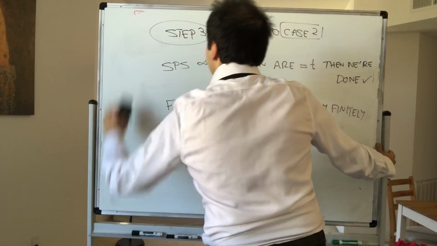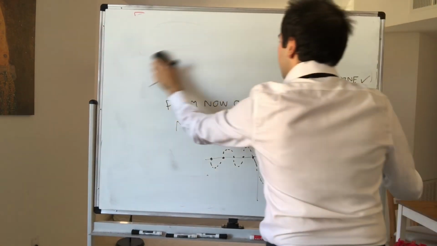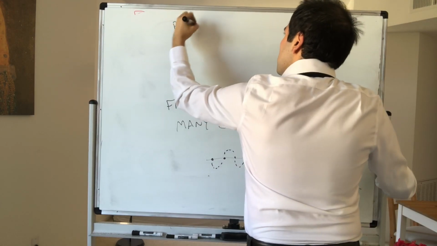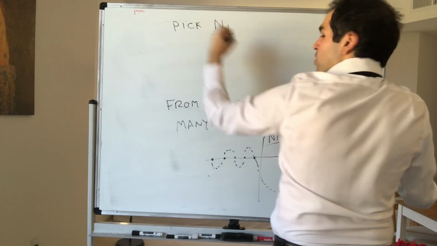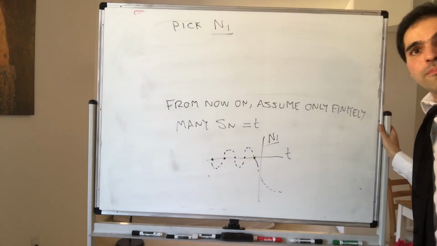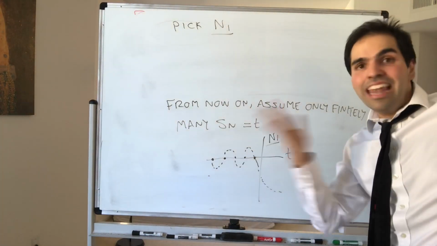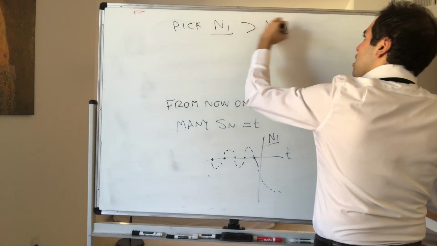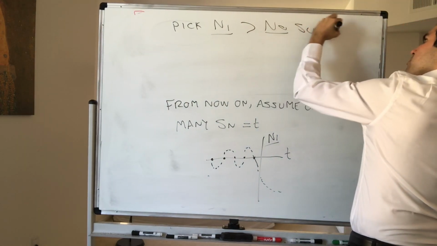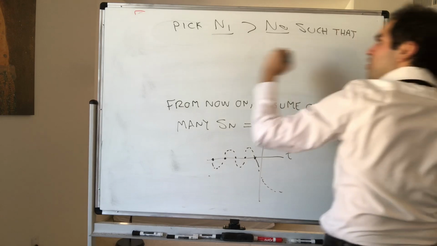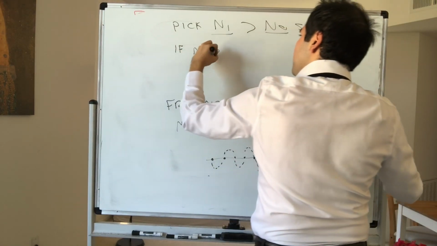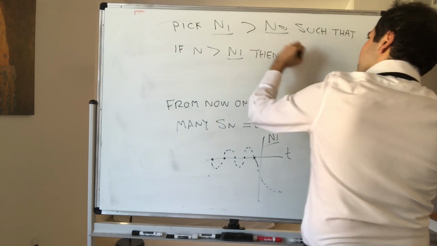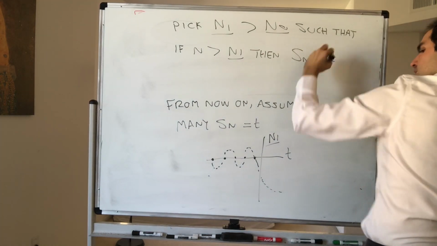So capital N1 that is bigger than, remember, capital N0, which was the last dominant term, such that if n is bigger than capital N1, then Sn is not equal to T.